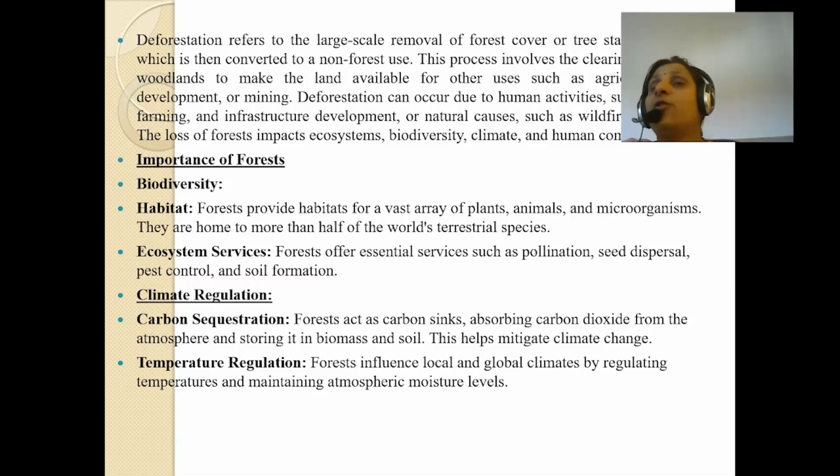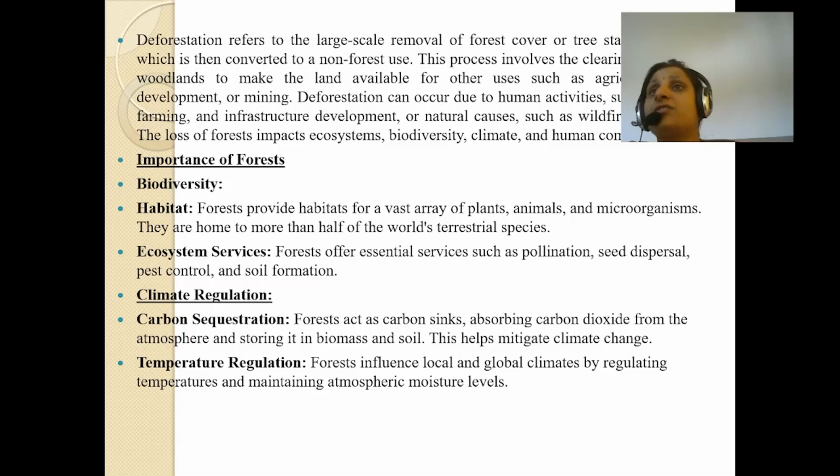And you can't take the home of anyone. If somebody takes your home, how do you feel? You feel like everything has been destroyed. In the same way, this forest is the home for plants, animals, and microorganisms, and they are home to more than half of the world's terrestrial species. How can you take their home? They are living there.